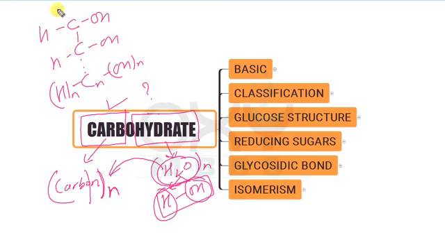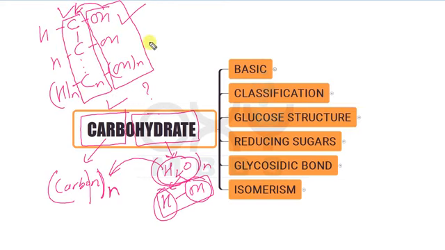So now this is the compound that is having polyhydroxyl groups. Why they are called polyhydroxyl groups? Because they are having n number of hydroxyl groups. That is why they are called as the polyhydroxyl groups. And as these polyhydroxyl groups are attached with the carbon atoms, that is why this compound is now called as the polyhydroxy